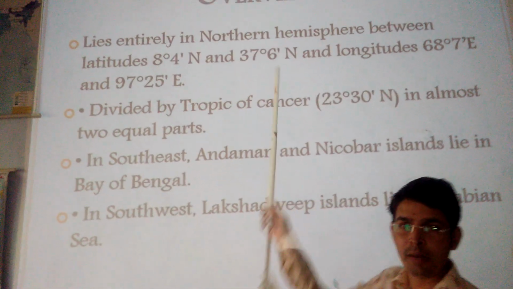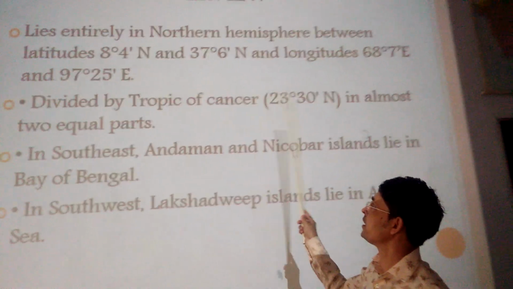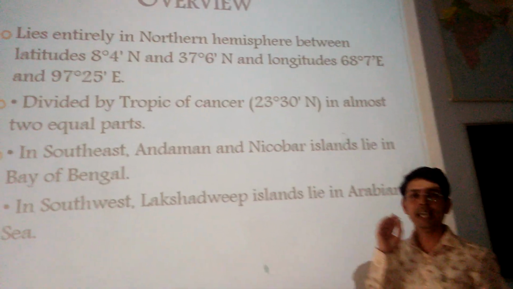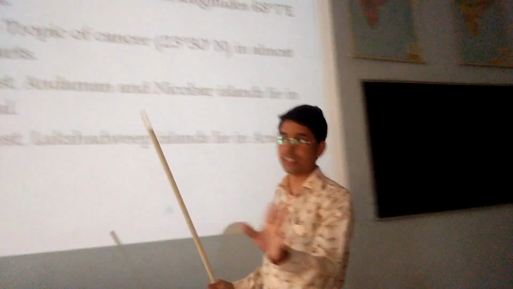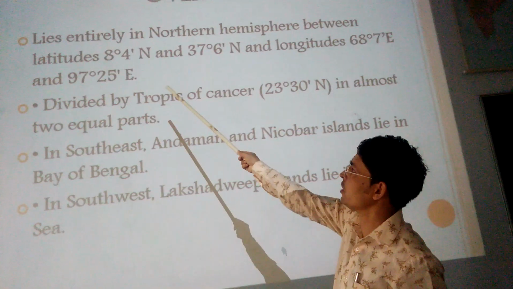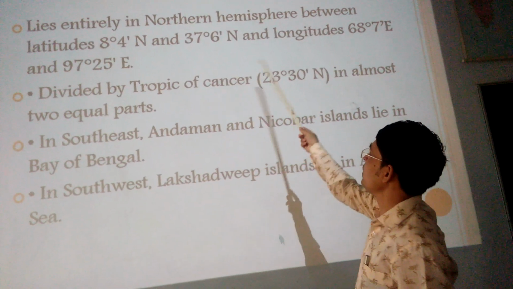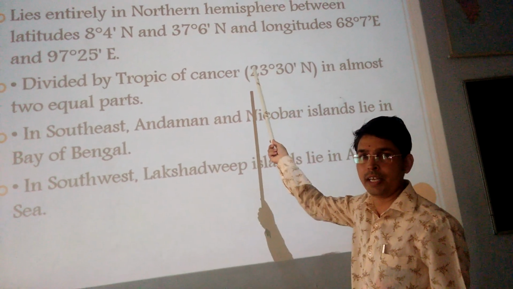Then the first topic we discussed was the location. We had seen with the help of the map that India lies in the northern hemisphere. That means India totally lies in the northern hemisphere. We had seen the latitudinal extension of India. We had seen the longitudinal extension of India.